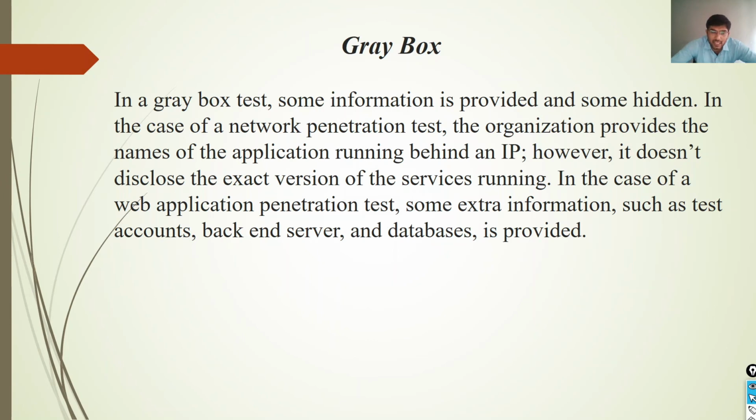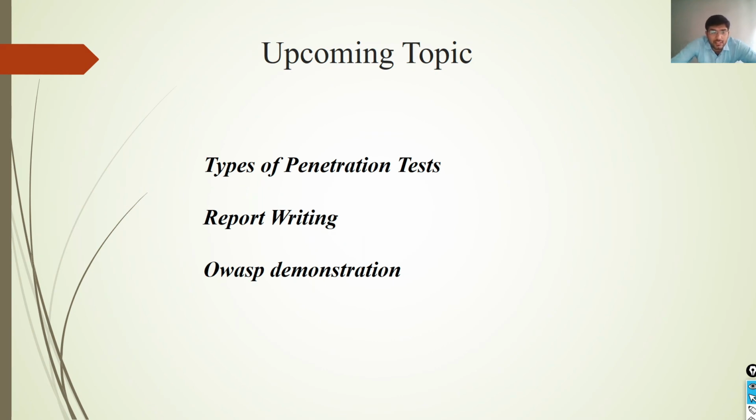So, for example, the IP is provided. However, no information is provided about the servers or the host versions, but how many hosts there are will be provided. Which version the hosts or servers are running will not be provided. In the case of a web application penetration test, some extra information such as test accounts, backend servers, even the database is provided. So we have discussed the categories or types of penetration testing.